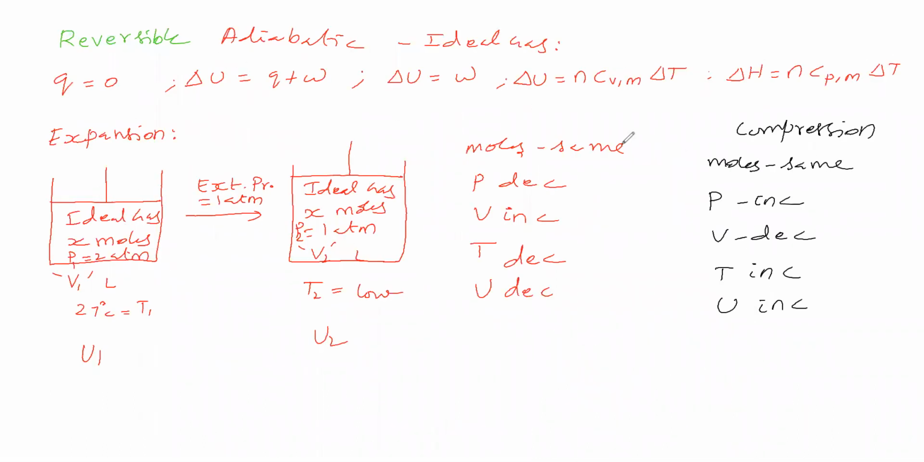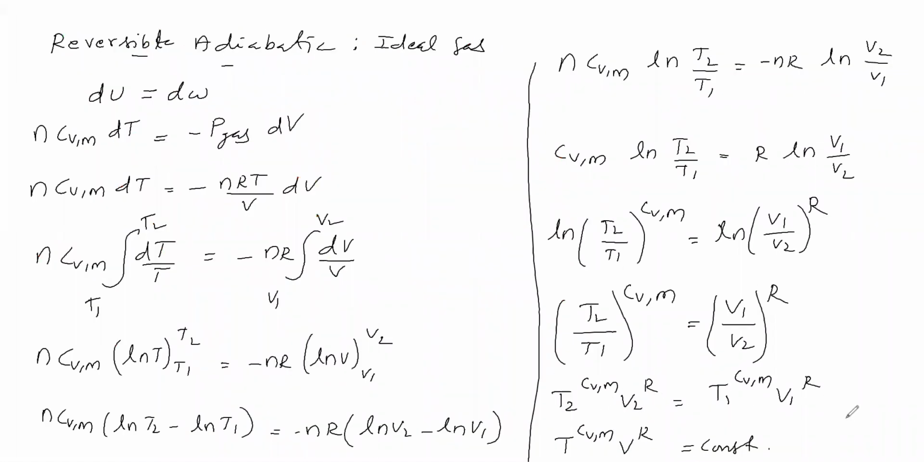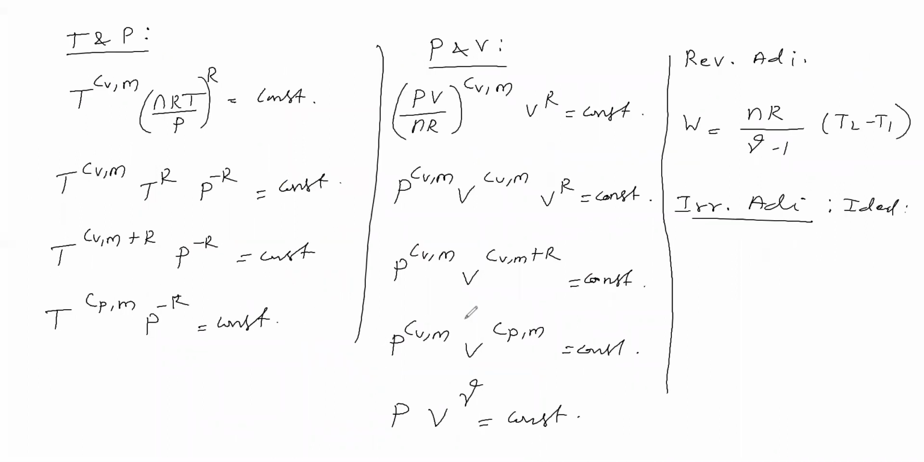But what about these points? Q is equal to 0, delta U is equal to Q plus W, delta U is equal to W, delta U is equal to n Cvm delta T, delta H is equal to n Cpm delta T. Then the pressure, volume, temperature and internal energy are changing. These points are the same for irreversible as well as reversible adiabatic process. But this relation, don't take for irreversible. Similarly, these relations also don't take for irreversible.